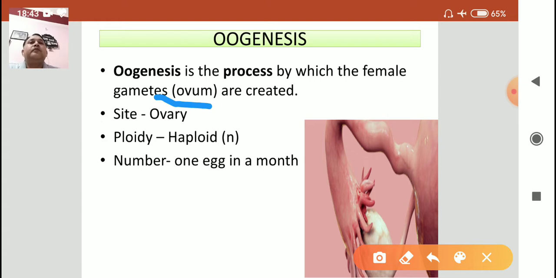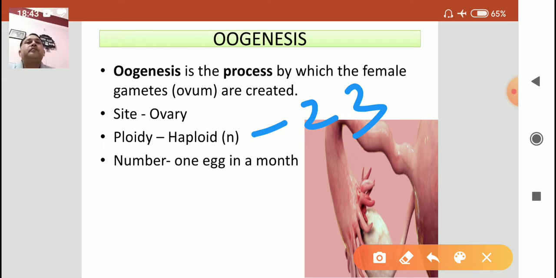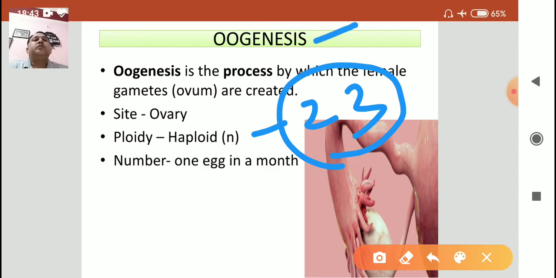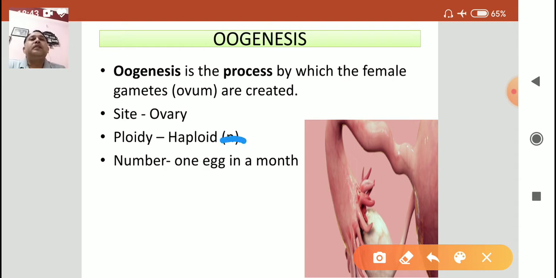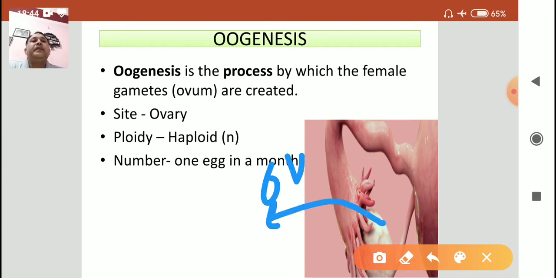And what is the product of oogenesis? It is always ovum, the site is the ovary, and the number of chromosomes in the ovum is always 23. That ovum develops in the ovary by the process of oogenesis. That is a very complicated process. The number of ova released from each ovary is 1. Here the egg is written; actually the egg is the mature form of ovum. So from each ovary 1 ovum is released in a month.